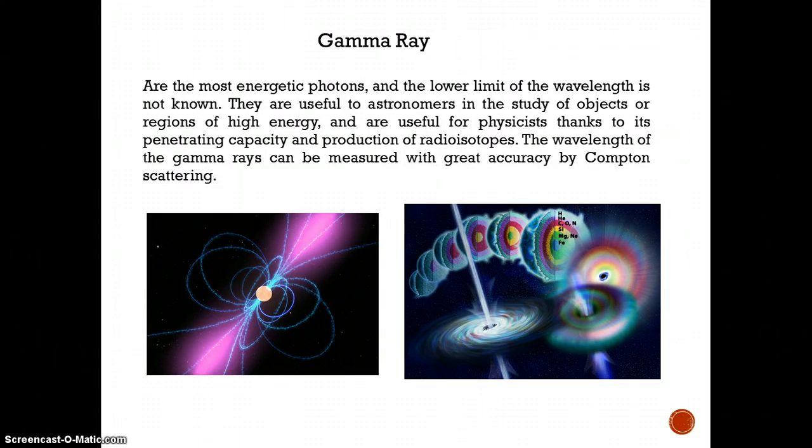Gamma rays are the most energetic photons, and the lower limit of their wavelength is not known. They are useful to astronomers in the study of objects or regions of high energy, and are useful for physicists thanks to their penetrating capacity and the production of radioisotopes. The wavelength of gamma rays can be measured with great accuracy by Compton scattering.